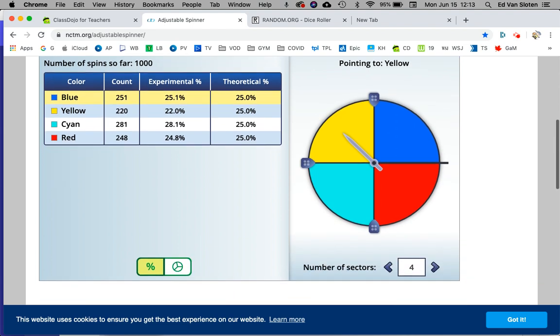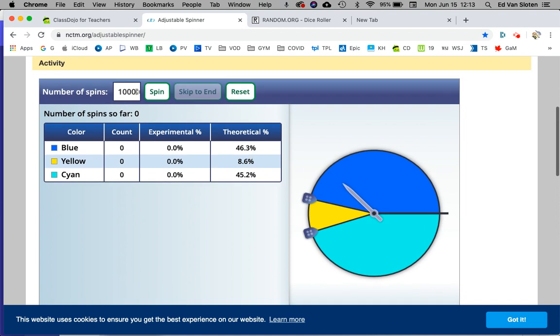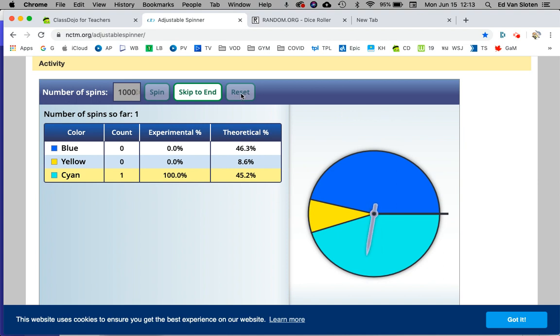You can play with your spinner. You can make it 3 pieces. You can even drag it. I'll make it unfair for yellow. Let's say you want yellow. Now it's the dark blue and turquoise that are gonna obviously win. Let's see how many spins. Let's see. Oh, here, let me reset. Oopsie. Skip to the end. See, if I did 1,000 spins, 450 would be cyan, 458 would be blue, and then poor yellow only gets 87.